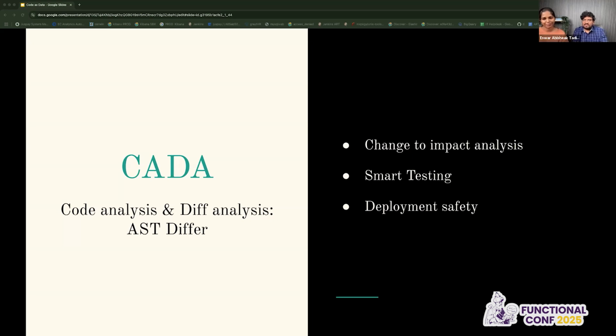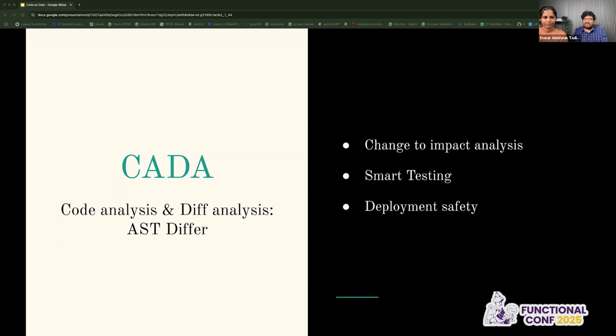In simple terms, for every PR that we raise, we'll be able to know what the change is and what the effect is. Along with this, just a nudge: CADA is a diff analysis tool built on top of Haskell tools, so do check it out. You give it two commits and the git URL. It will clone the repo, take the AST of the first commit and the AST of the second commit, do a diff, and give you a diff output which you can plug and play in a lot of places. It's up to your imagination.